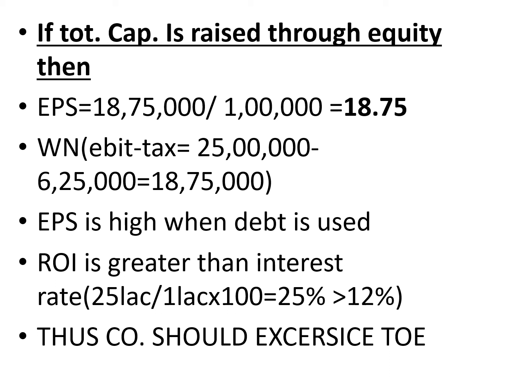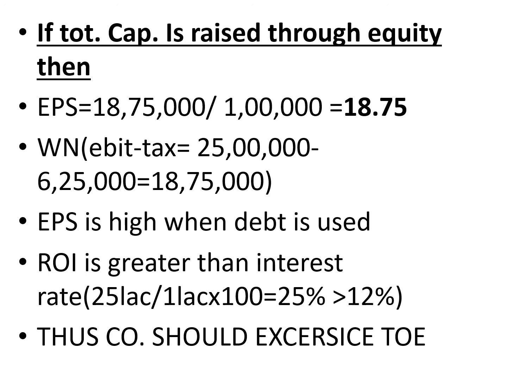So 18,75,000 by 1 lakh, that comes to 18.75. And I've put that working note also, please. EBIT minus tax. So EBIT there was 25 lakh minus tax. It comes to 18,75,000.